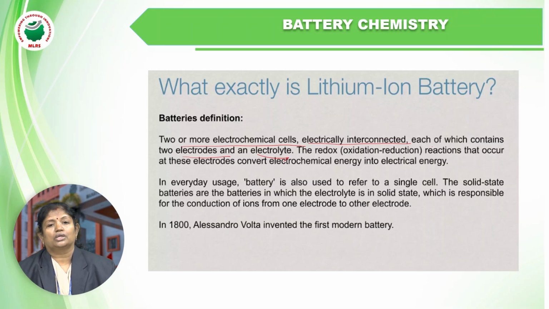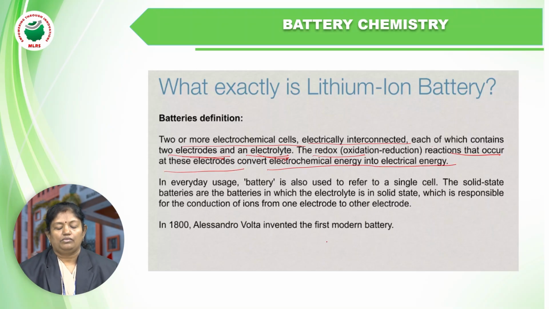So, what are the electrodes? Electrodes are nothing but the anode and the cathode. The anode and the cathode, when dipped into the electrolyte, act as an electrochemical cell. When the chemical reaction starts, it acts as an electrochemical cell. Now, with two electrodes and electrolyte, the redox reaction that occurs at these electrodes converts the chemical energy into electrical energy.